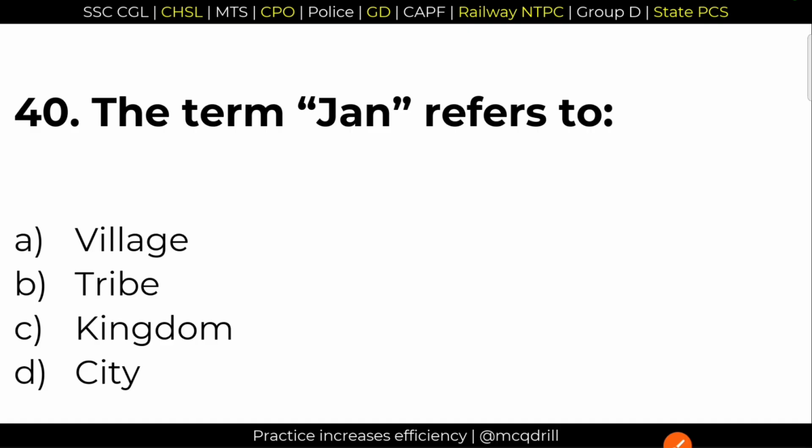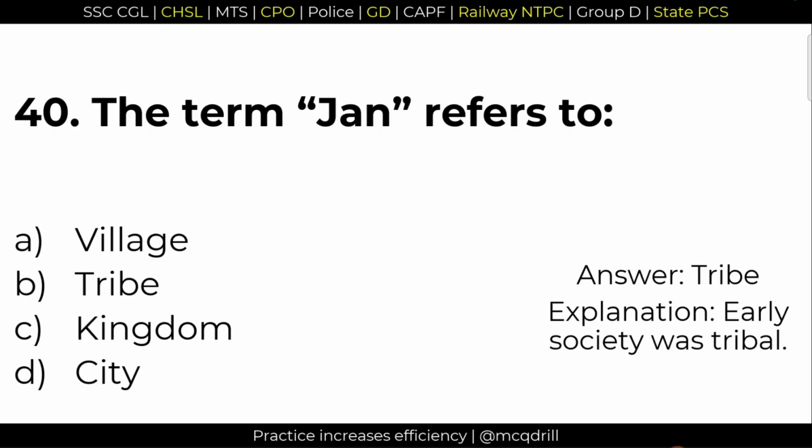40. The term Jana refers to. What does Jana mean in Rigvedic period? Right answer, option B, tribe. Tribe was termed as Jana.